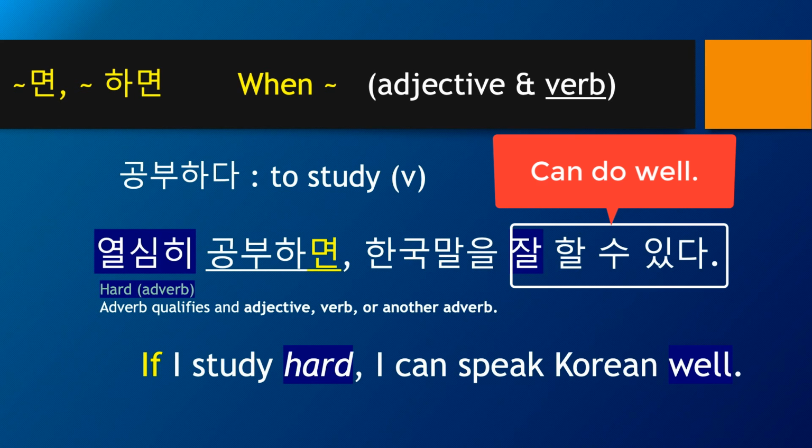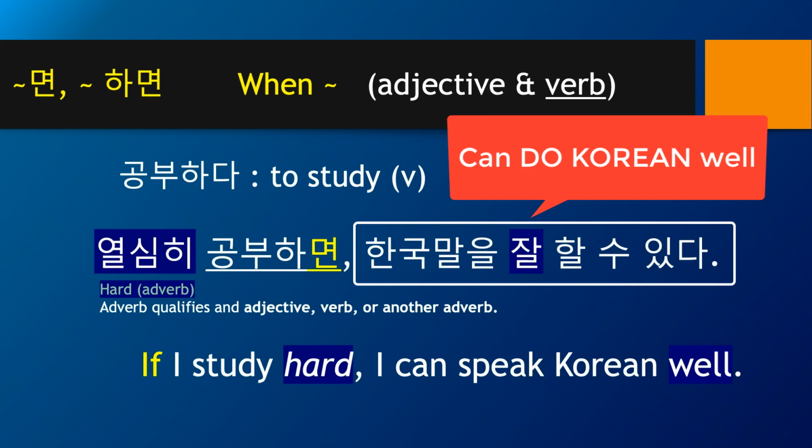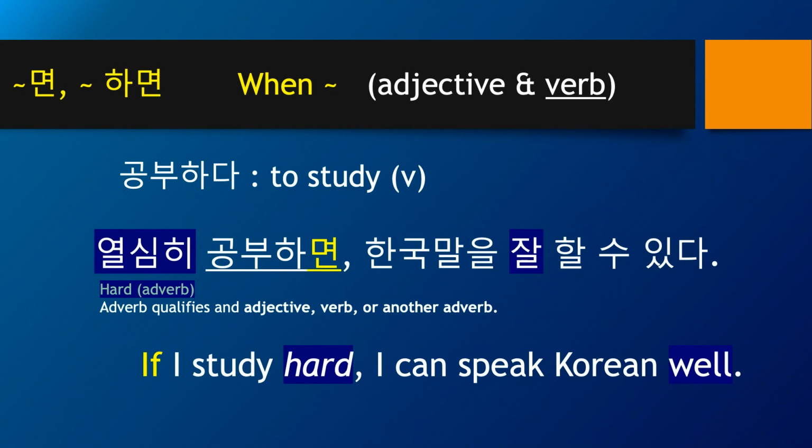Because 한국말을 is a target word, it's implied that what you can do well, of course, is 한국말. So 한국말을 잘할 수 있다 can be literally translated into English as can do Korean well. Do Korean is implied meaning of speak Korean. I can speak Korean well.